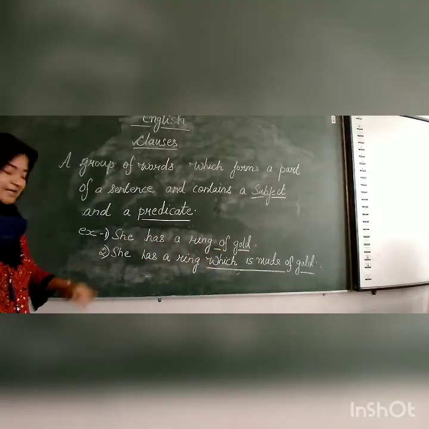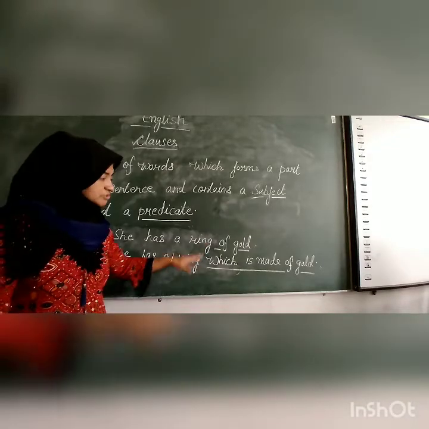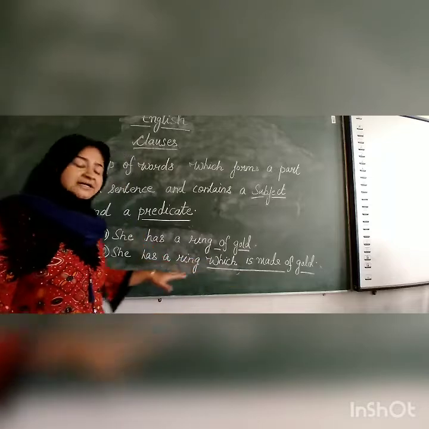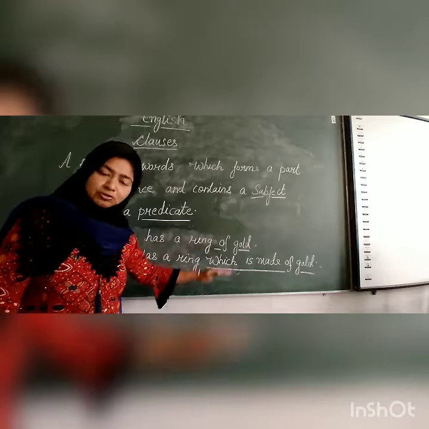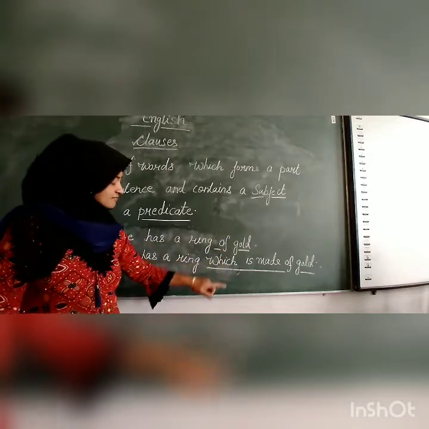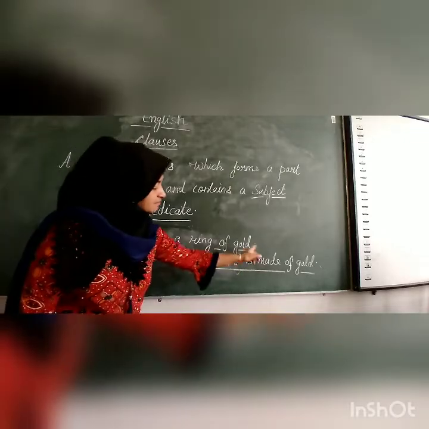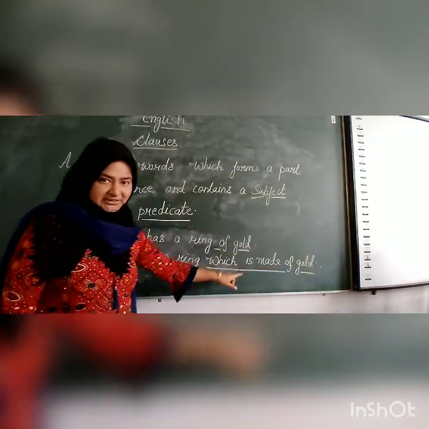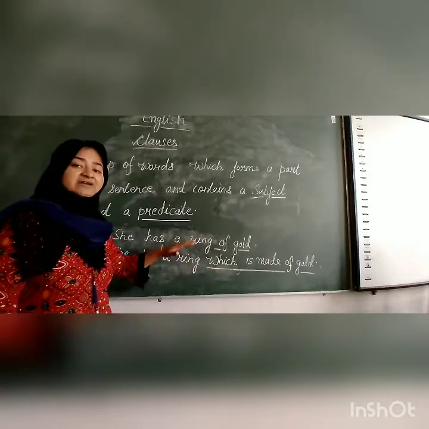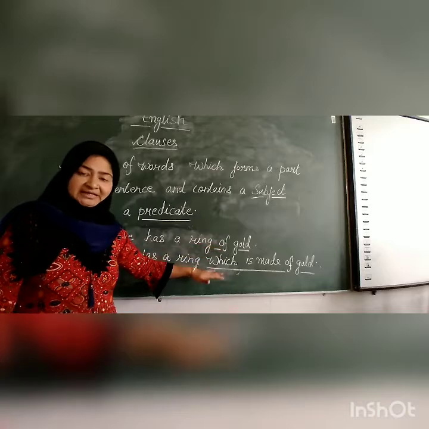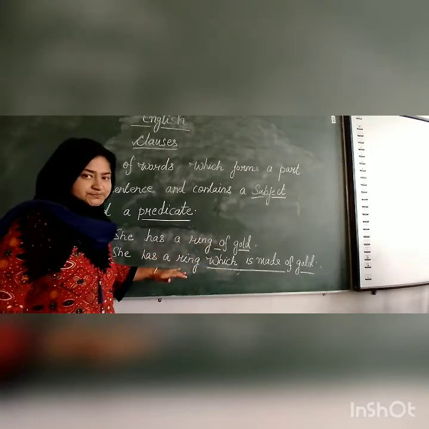Now the second example: She has a ring which is made of gold. Here the underlined portion is also a group of words, but it has a subject, which, and a predicate, is made of gold. So it is a group of words having a subject as well as a predicate and a sense, so it is known as a clause.